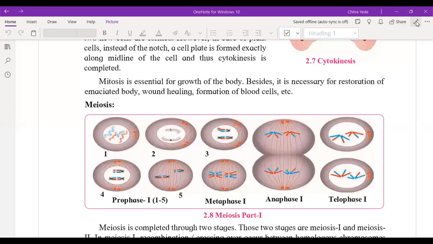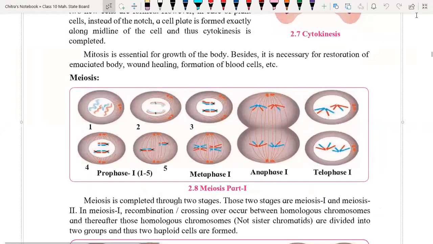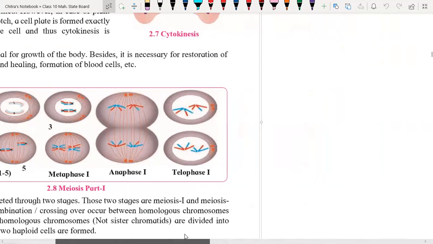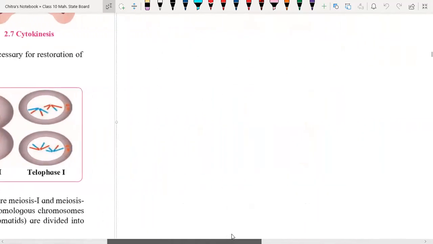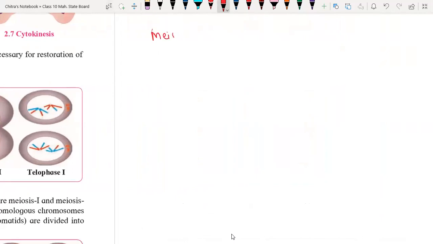Okay, so today we are going to start meiosis. Meiosis is a type of cell division. Let me explain a little about meiosis here, and then we will continue with the notes. Meiosis is the type of cell division that takes place in germ cells.